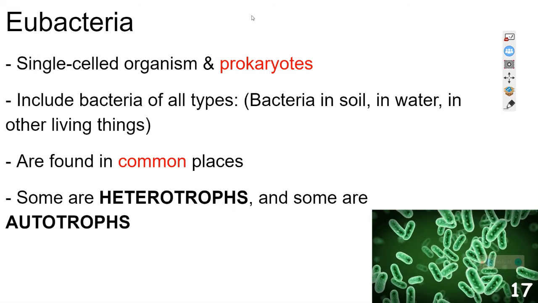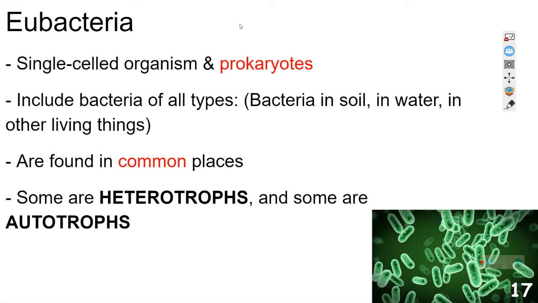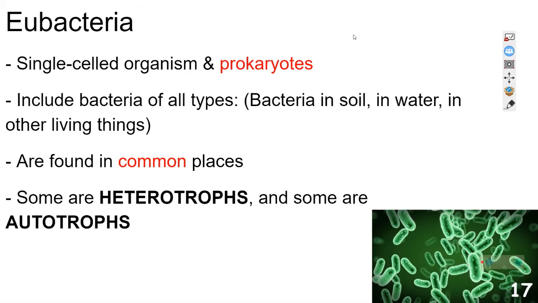You then have another type of bacteria, which is the eubacteria, or some people just say bacteria. These are still single-celled organisms, and they are also prokaryotes.